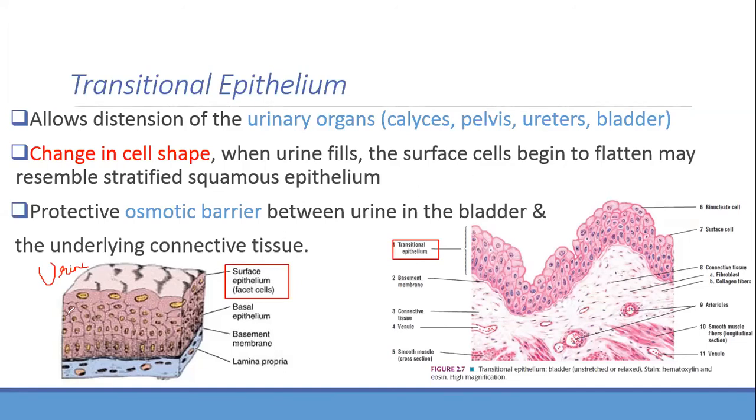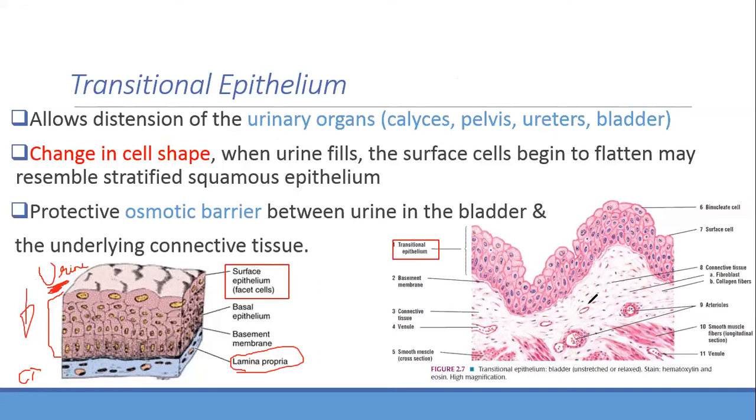Now imagine urine is over here, and this is the epithelium. What is below? This is the connective tissue, also remembered as lamina propria. Connective tissue means what is underlying. Now, what will happen if the urine gets inside? It gets absorbed inside. We don't want this to happen; we want it to go out of the body.